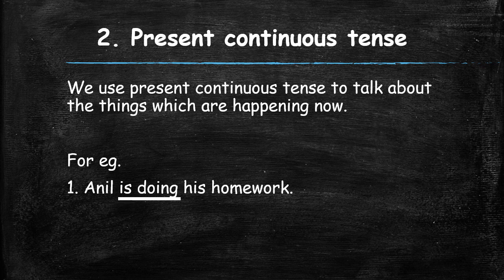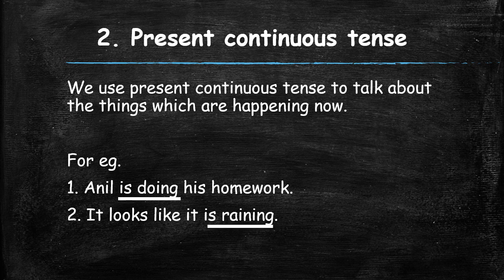Second example, it looks like it is raining. Now, in this sentence, raining is an act that is being done, but in the present tense. That means it is still raining. So, is raining is a present continuous tense because it is still happening, it is ongoing. So, that is why it is a present continuous tense.